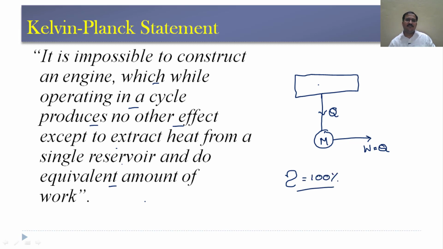So this Kelvin-Planck statement says that it is impossible to construct an engine or machine which while working in a cycle produces no other effect except to extract heat from single thermal reservoir and produce equivalent amount of work output. Now that means there must be two thermal reservoirs.